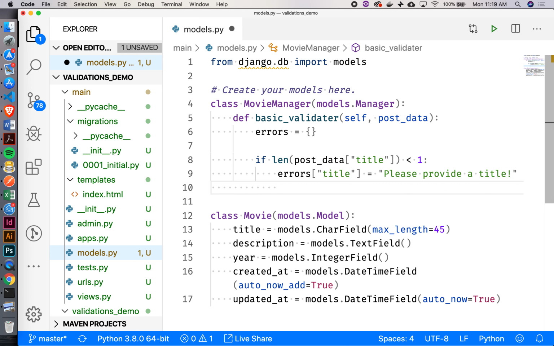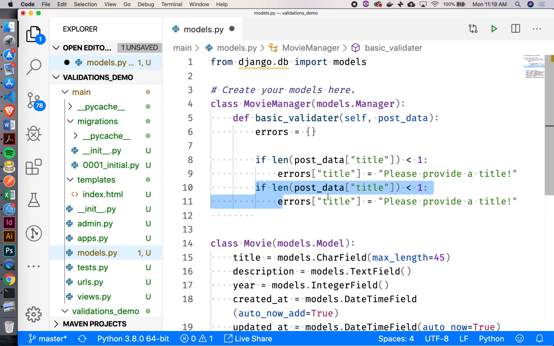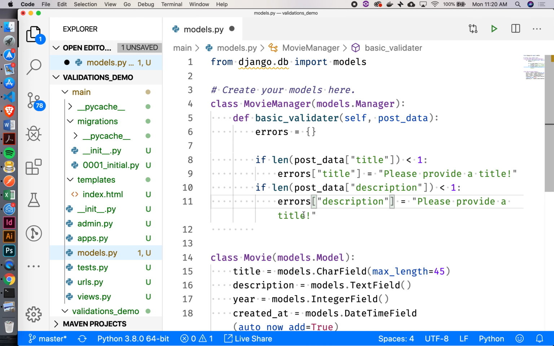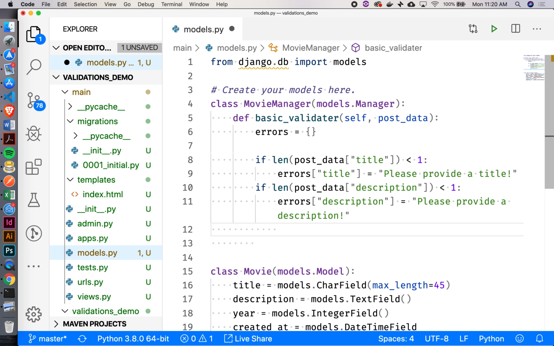And then we can do the same thing. So I can basically duplicate this down. So let's say if the length of the description was less than 1, that means they provided me an empty description. Please provide a description.